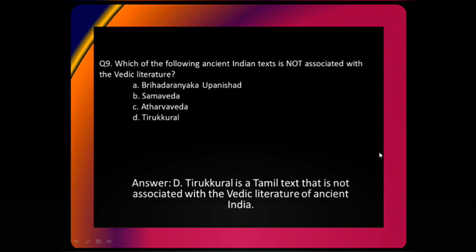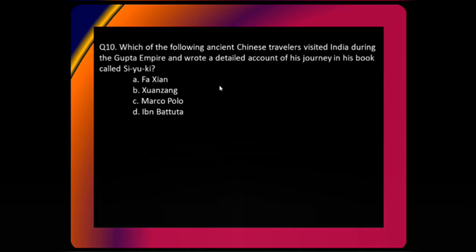ancient India. All right. However, Samved and Atharved, these are types of Ved, right? There are four types of Ved: Rig Ved, Samved, Yajurved, and Atharved. So obviously, and Brihadaranyaka Upanishad, this is an Upanishad. I told you when I taught you ancient India that Upanishads are parts of Ved, right? They are Vedanta. They are parts of Ved. That is why they are Vedic literature, but Thirukural is not. All right, let's move forward.